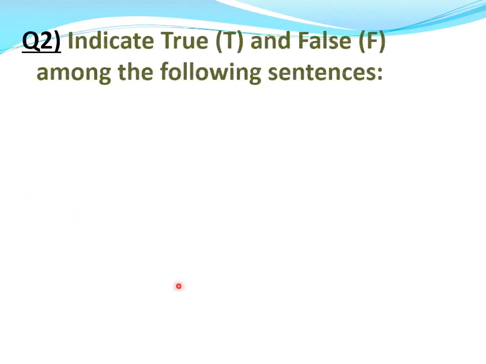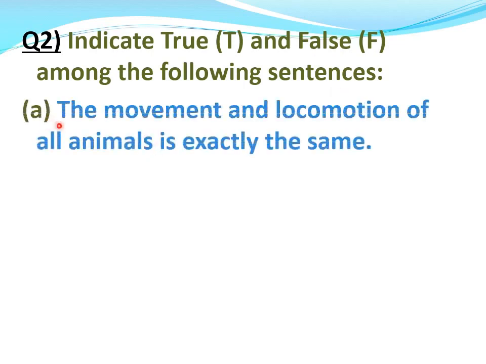Now, question number 2. Indicate true or false among the following sentences. A part, the movement and locomotion of all animals is exactly the same.